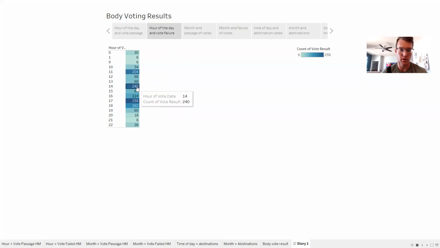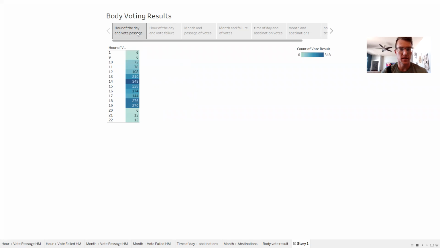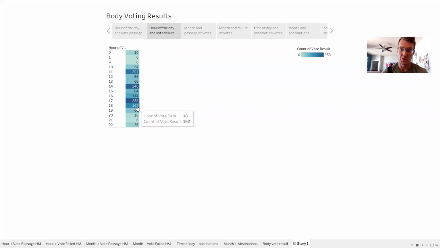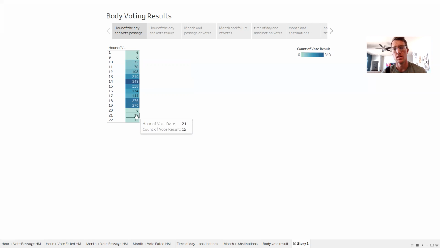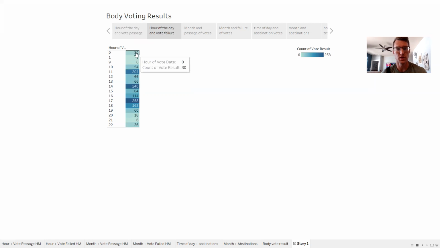Now, if we go to failures at 2 o'clock, there's a lot less. The second highest for passages would be 6 o'clock. You go over here to the vote failures at 6 o'clock, it's pretty low. Let's do the corollary of that. The highest vote failures are at 5 o'clock, and at 5 o'clock, passages are not as high. Obviously the beginning and the ends of the day are not as much. I'm guessing that these vote passages and vote failures up here are probably bills that are trying to be pushed through at the last minute, things like that.